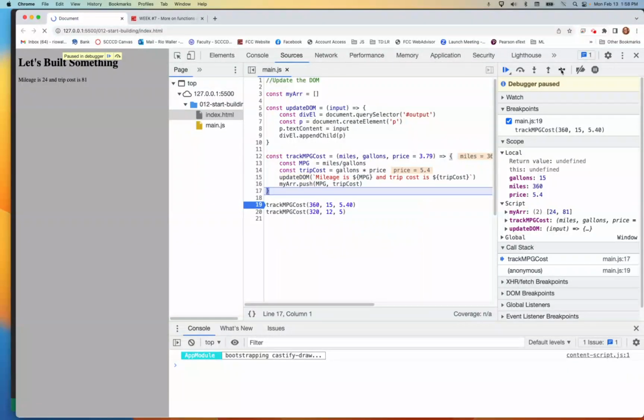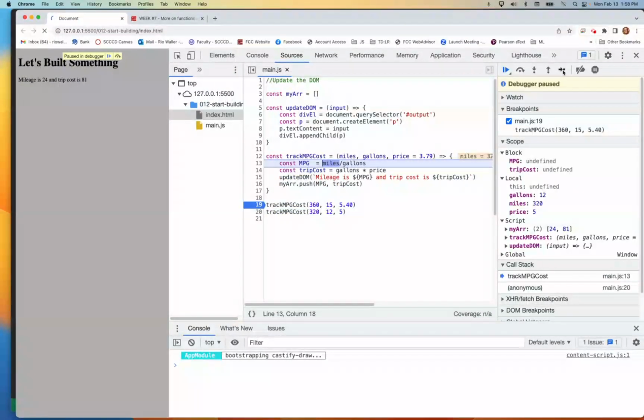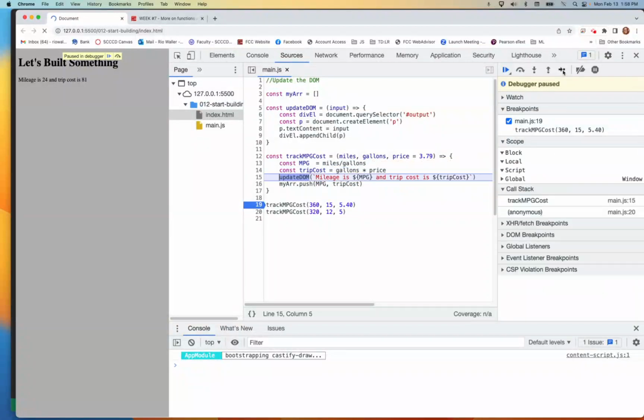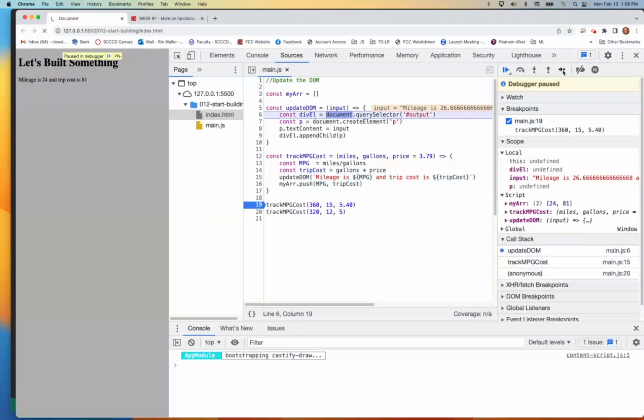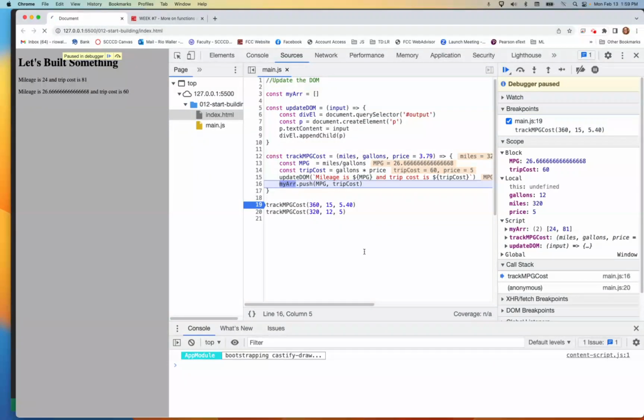Now we're going to run the next one, because we're calling this calculate or track MPG cost, which I still think is a really bad name. Aha, very nice. So now we got some output, and we've got an array with some values in it.